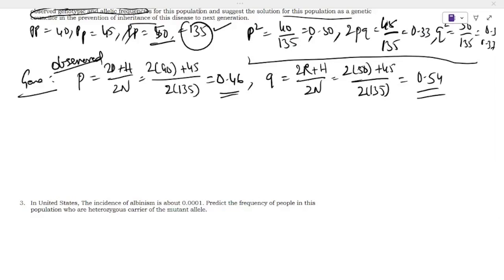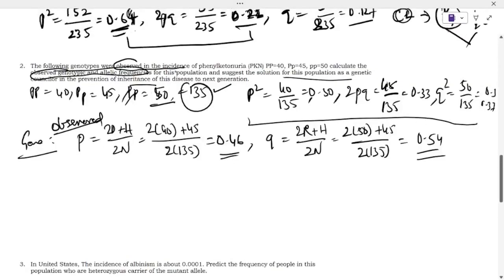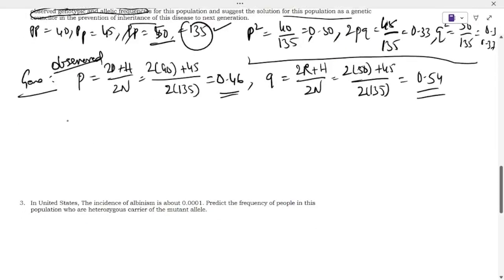Next question is to suggest, as a genetic counselor, how to prevent inheritance of the disease to the next generation. The disease here is phenylketonuria. Phenylketonuria is inherited in an autosomal recessive fashion. So you need to know the points here. Affected individuals will skip generations. Unaffected parents can have affected children. Only the autosomal recessive genotype will inherit and cause the disease. And an equal ratio of males and females are affected in that population.